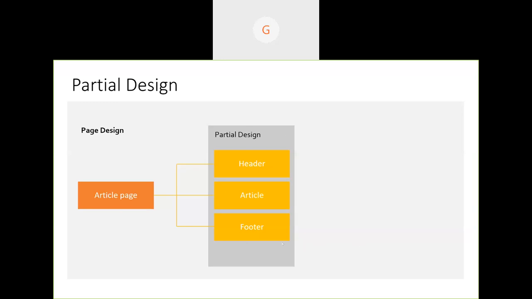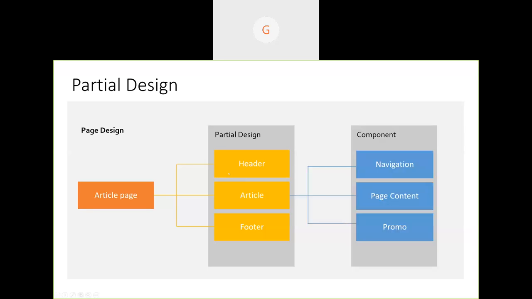Whereas partial design combines all these components and makes it one partial design, so that we can use it in a number of pages, a number of page designs. And if we dig further, article might have some more things, right?